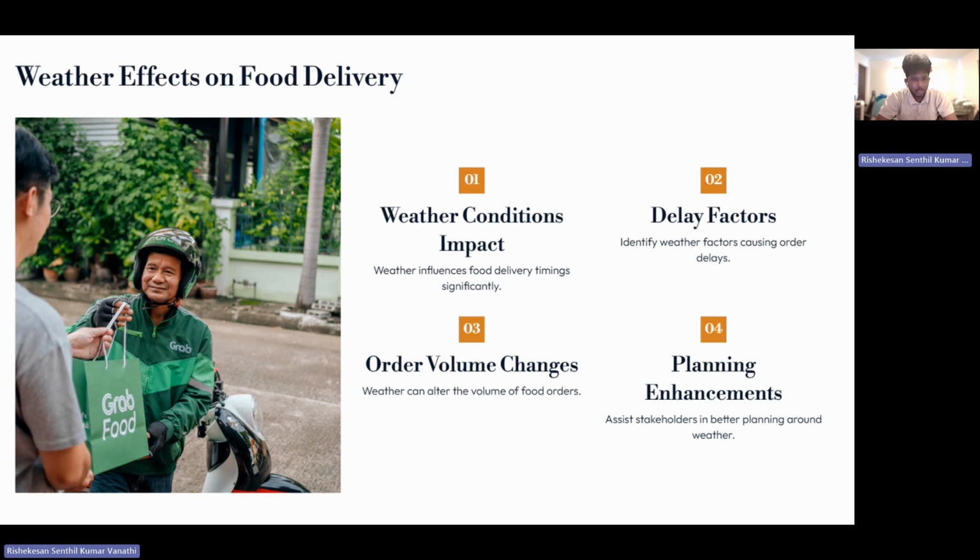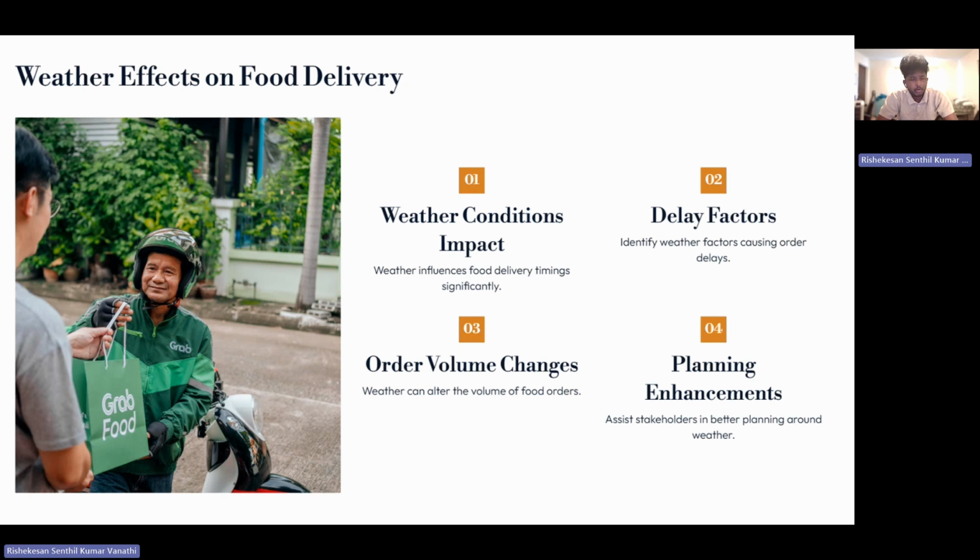I was ordering one night in the snow, because shifting from India to Colorado, it feels different. It's a completely different weather condition. When I ordered food that night, it was snowing. It showed an estimate of 30 minutes, but it almost took 2 hours for the food to get delivered, and the food was cold, obviously.